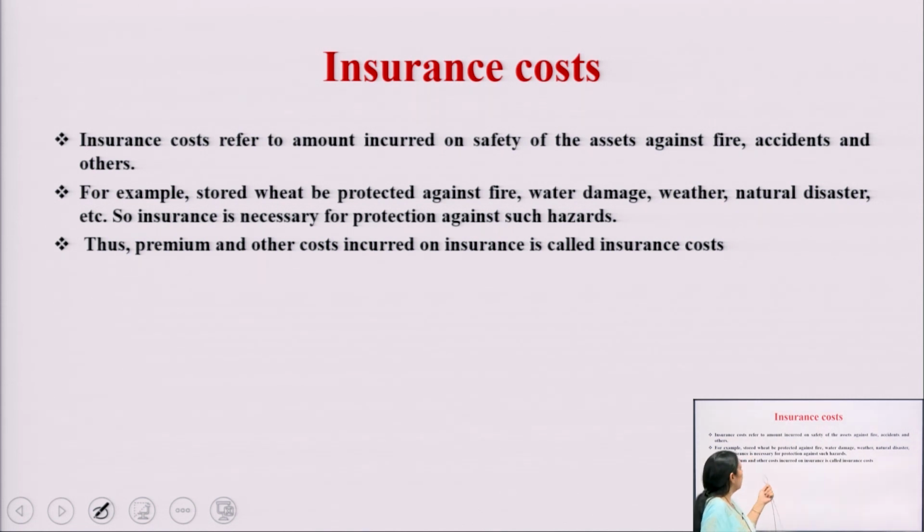In the case of insurance, there are different types of insurance. As we know, there is a case of theft, there is a case of fire, in the case of physical commodities where you are taking the future, and it will come under this category. There is water damage, weather, natural disaster. So there is a need for insurance, and insurance gives protection to the commodities where you have taken the futures. You have to pay the premium for the insurance, and the premium and other costs incurred on the insurance is called the insurance cost.